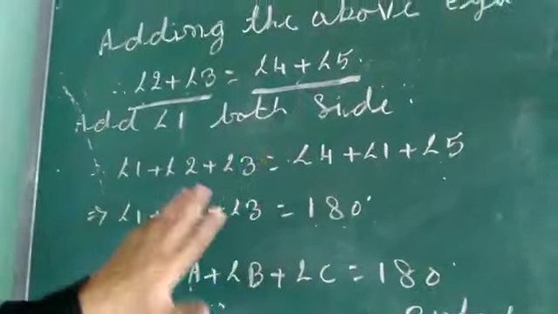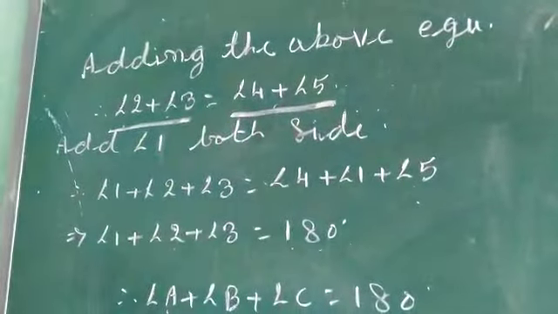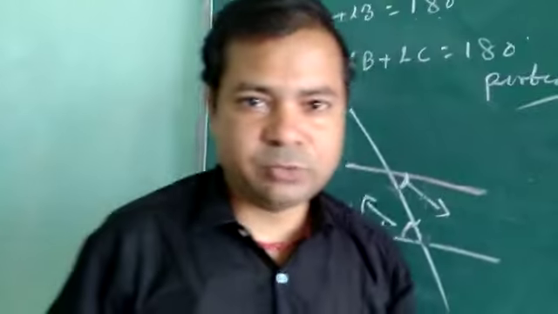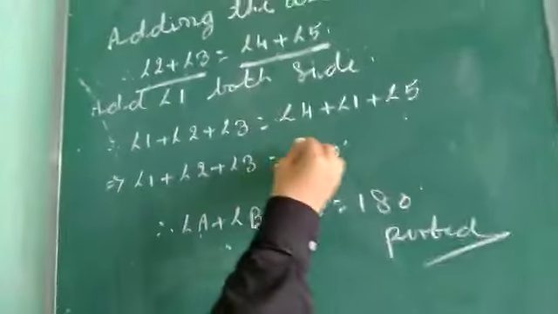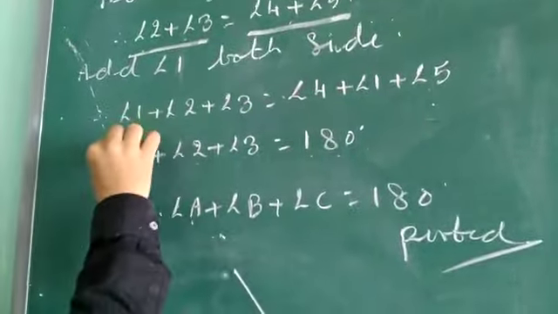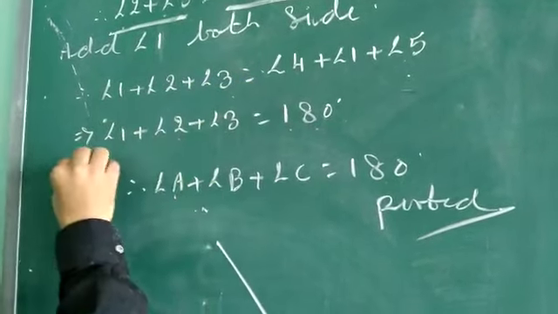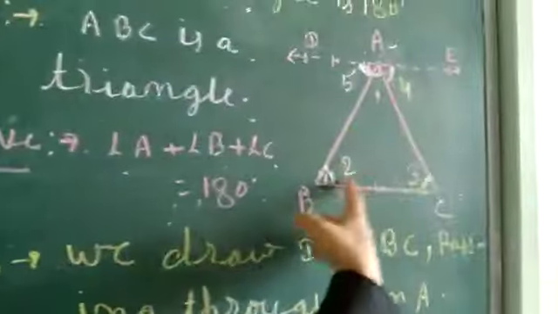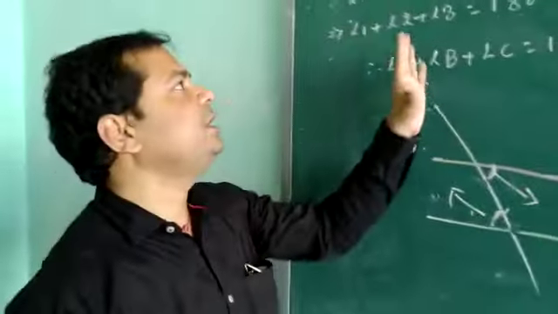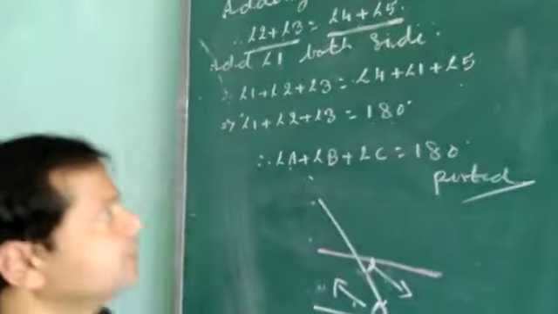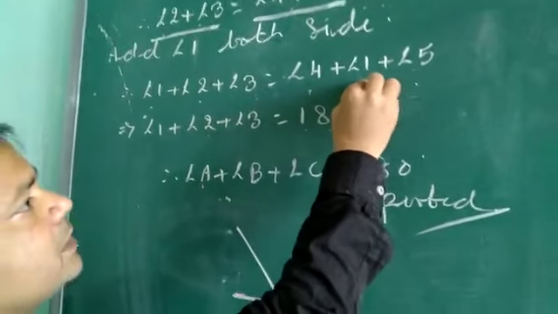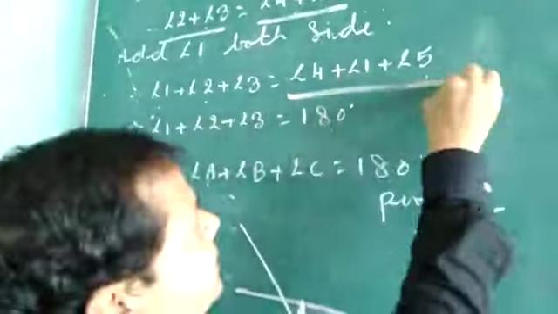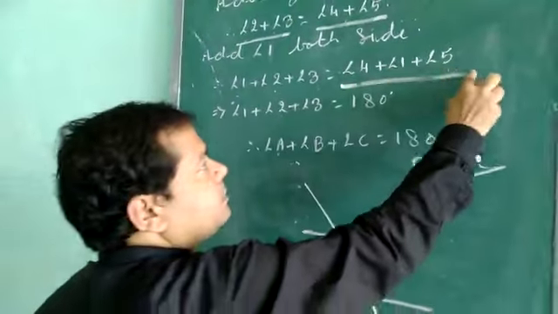Now we add angle 1 on both sides of the equation. What is the necessity of adding angle 1 on both sides? Because if we add angle 1, we get angle 1 plus angle 2 plus angle 3, where angle 1 is angle A, angle 2 is B and angle 3 is C. This is what we have to prove. That's why we are adding angle 1 on both sides. Now angle 1 plus angle 2 plus angle 3 is equal to angle 4 plus angle 1 plus angle 5.